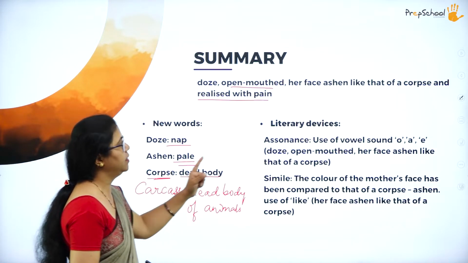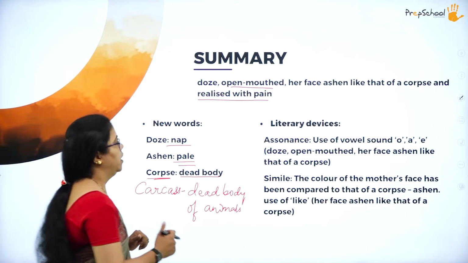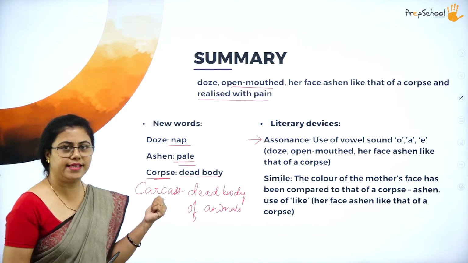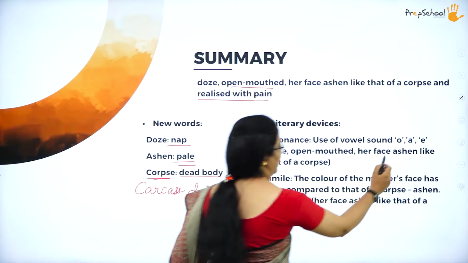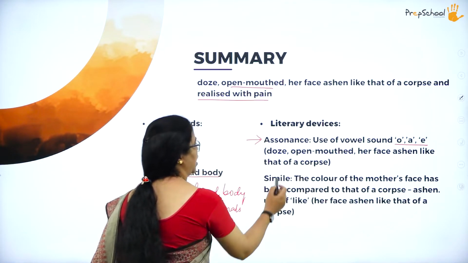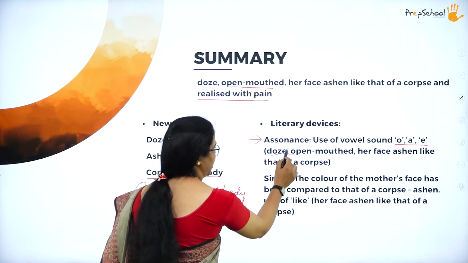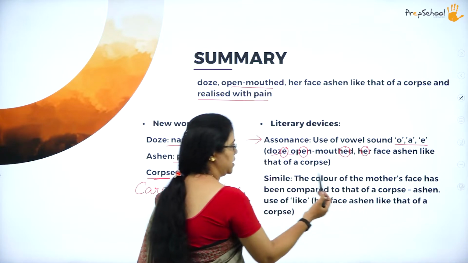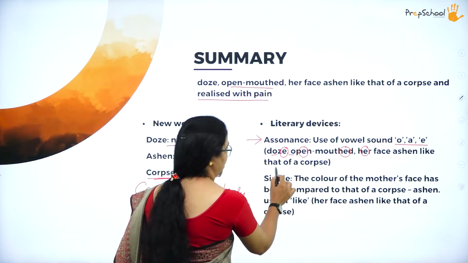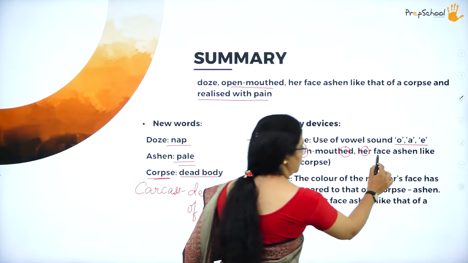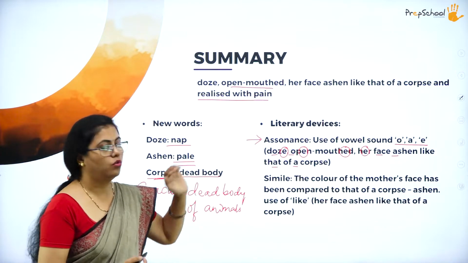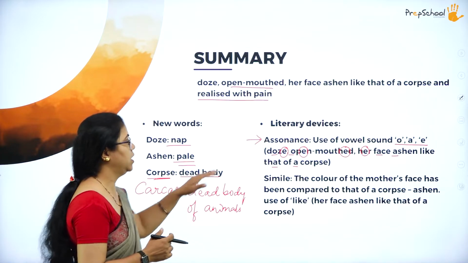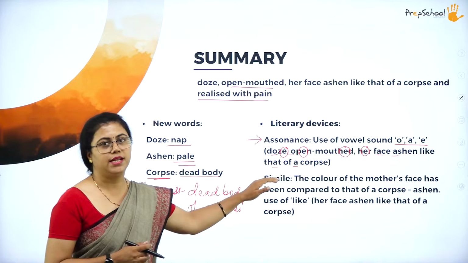Let us understand the literary devices over here. The first one is assonance, use of vowel sound, as I told you before. Here O, A and E are repeated. In "doze, open-mouthed," again E is repeated. In "mouthed, her," and in "of that, of a, corpse, her face, ashen," all these three vowel sounds are repeated. That's why assonance is used as a literary device here.